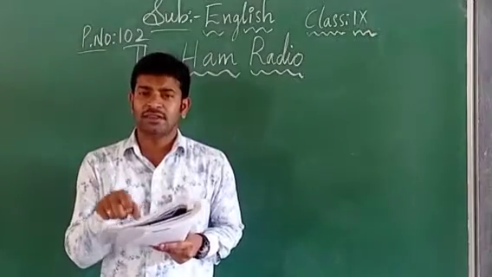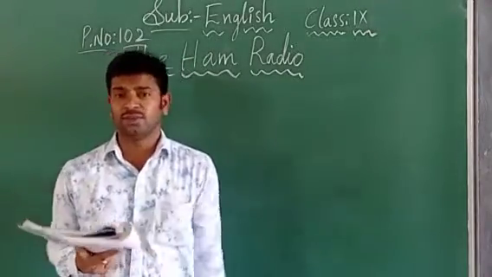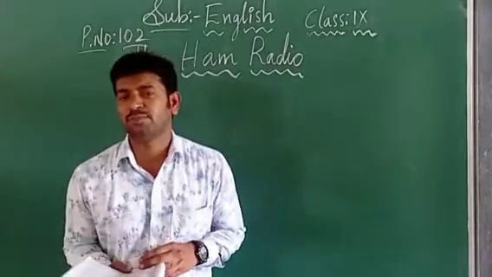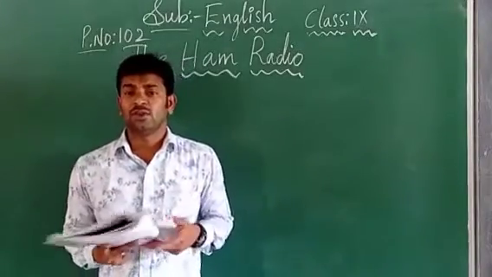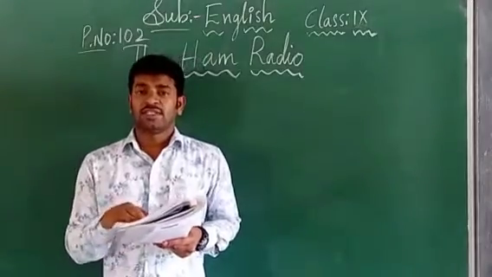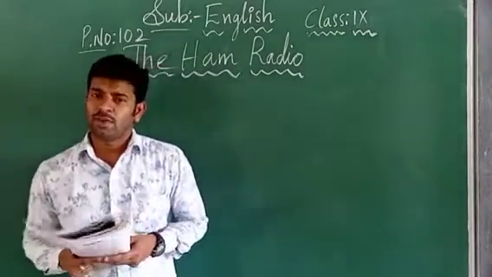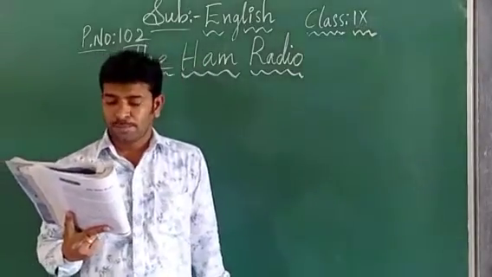He has mentioned the year and the date, and at which place the disasters occurred. So during those days, what had happened, children? Commercial communication is not useful. Only with the help of the ham radio, they collected the information from those places.